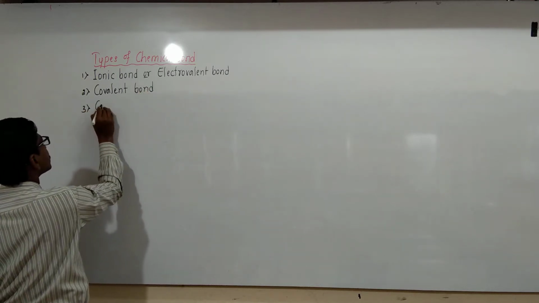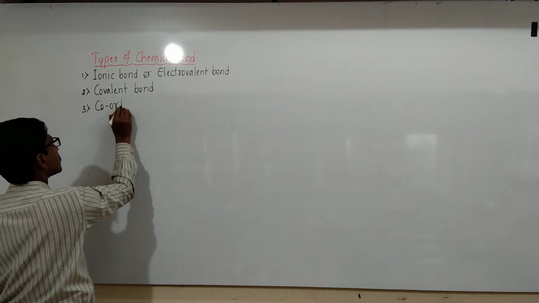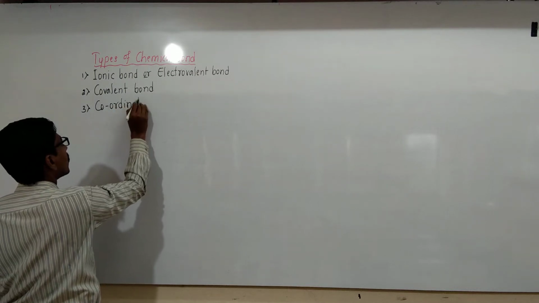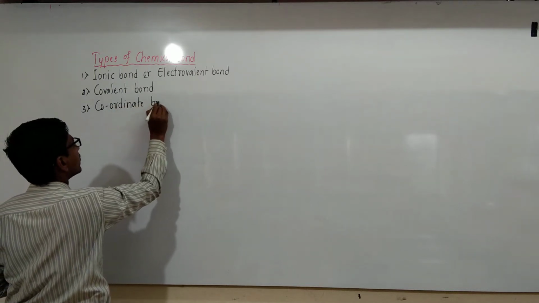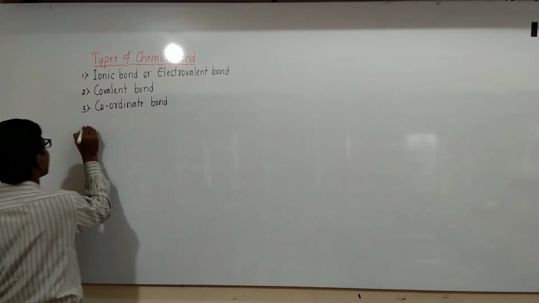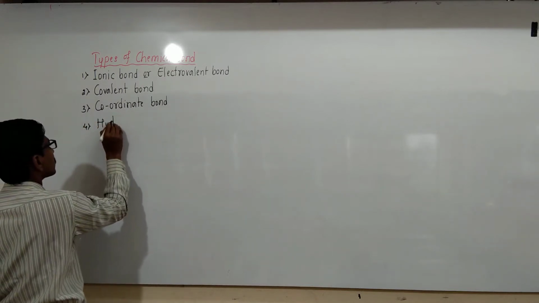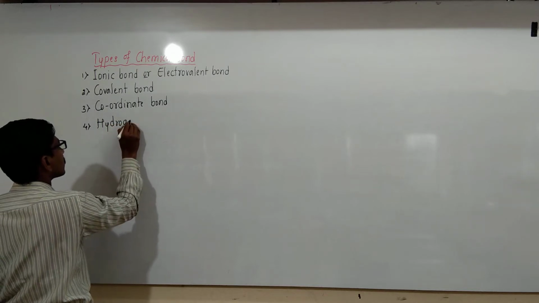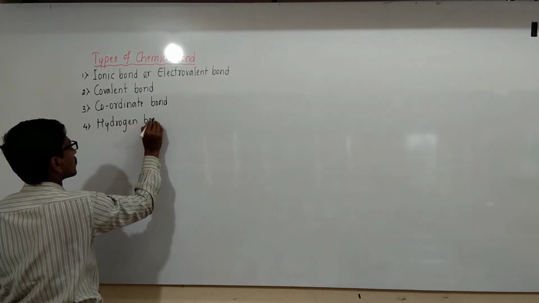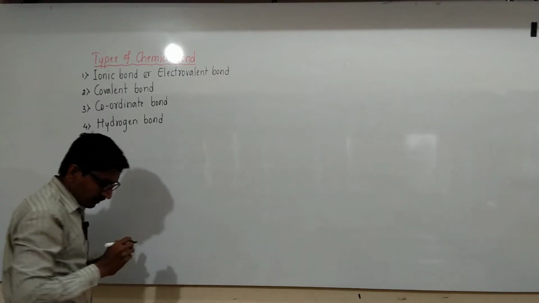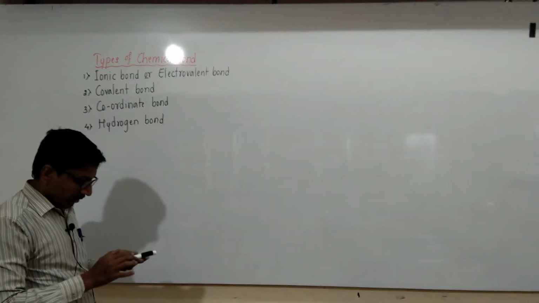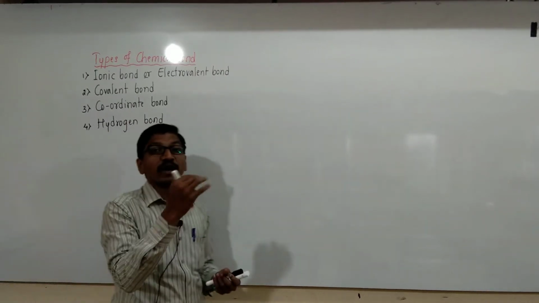Third one is the coordinate bond, also called a dative bond. And fourth one is the hydrogen bond. These are the different types of chemical bond, and we will discuss them one by one.